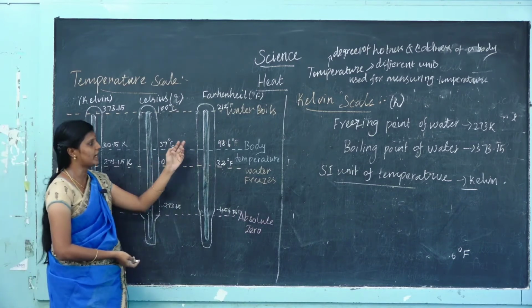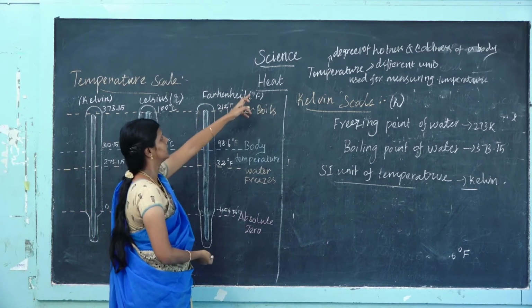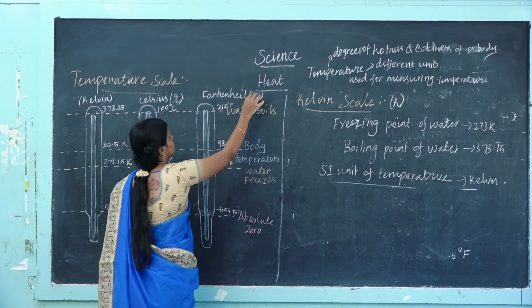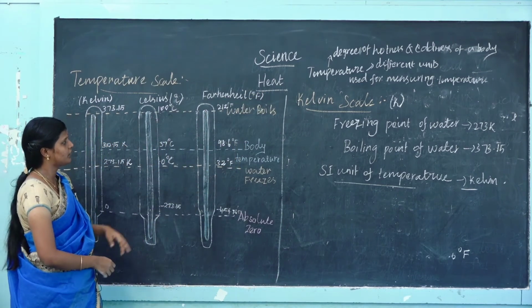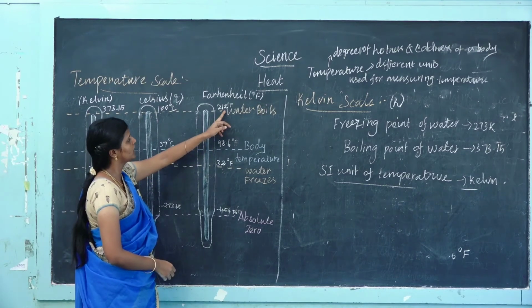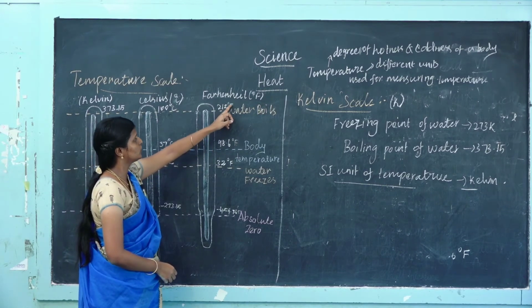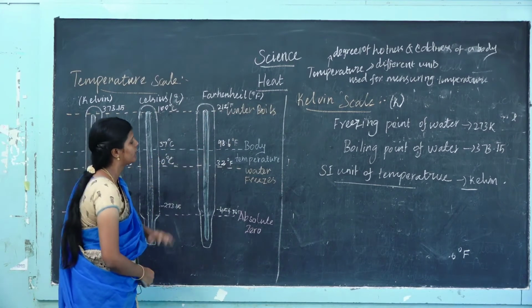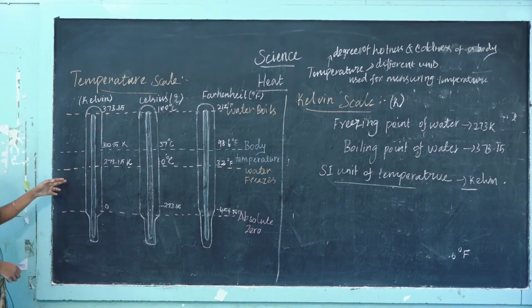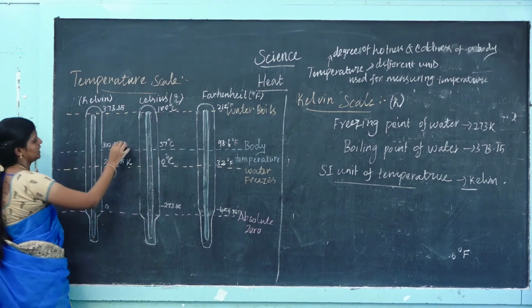Next, the Fahrenheit scale, denoted by degree Fahrenheit. The water freezing point is 32 degrees Fahrenheit, the water boiling point is 212 degrees Fahrenheit, and body temperature is 98.6 degrees Fahrenheit. And next is the Kelvin scale, denoted by K, Kelvin.